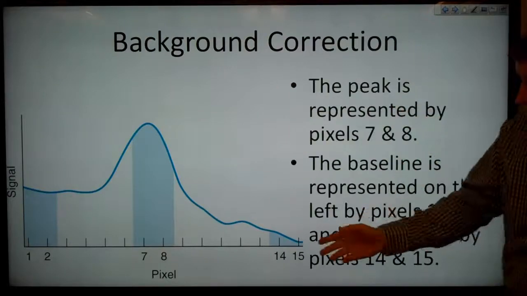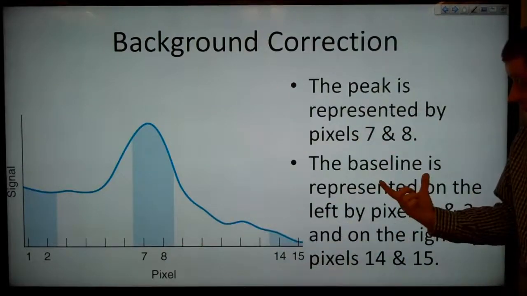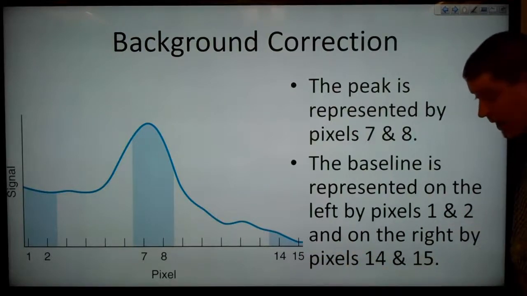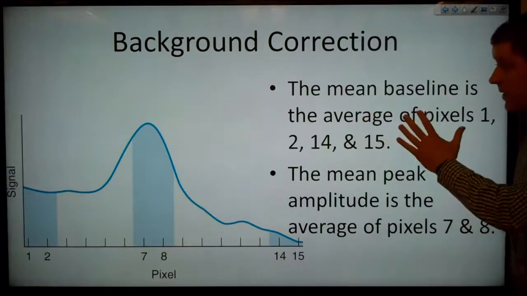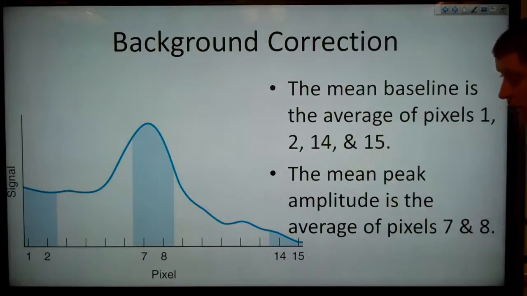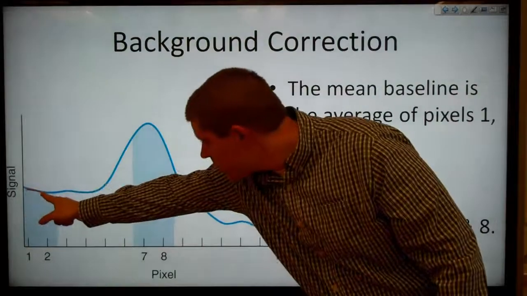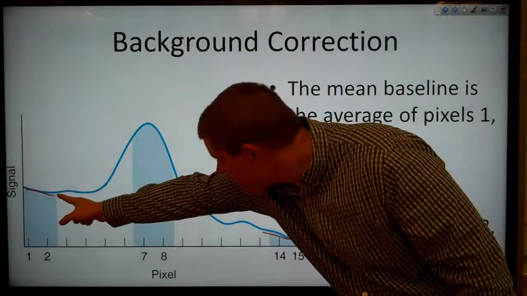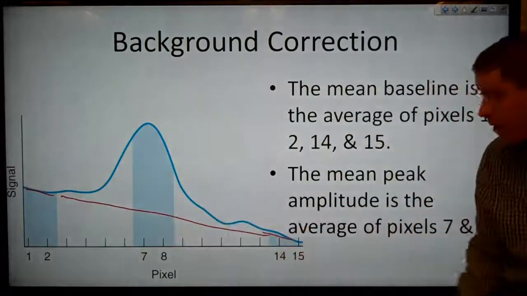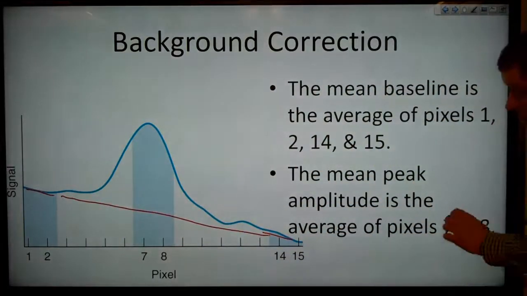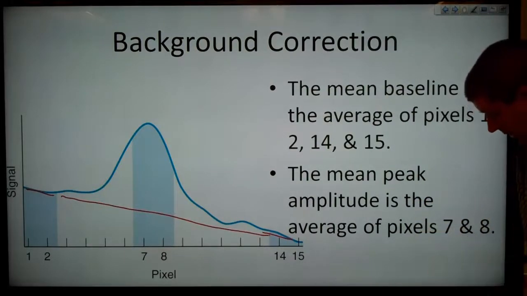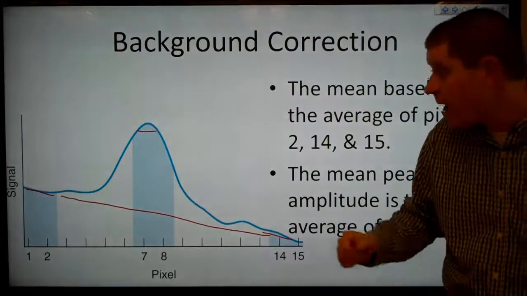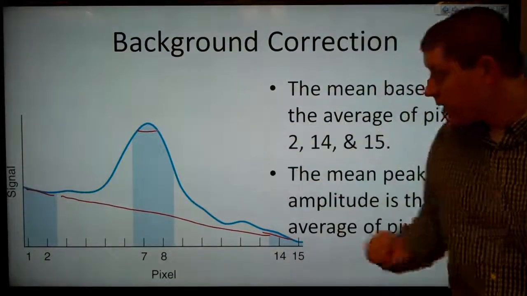So the peak is represented here by pixels 7 and 8, and our baseline is represented on the left side by pixels 1 and 2, and on the right side by pixels 14 and 15. The mean baseline is the average of pixels 1, 2, 14, and 15, so we simply average those two pixels and these two pixels together, and we just assume that the baseline is linear from there to there. The mean peak amplitude is the average of pixels 7 and 8. So it's the average of these two up there. And again, it really would look like a bar graph. We wouldn't have it smooth like this.